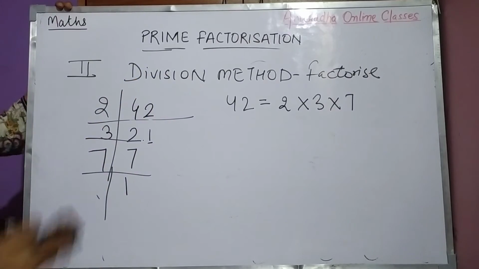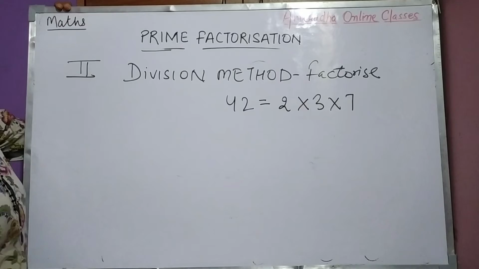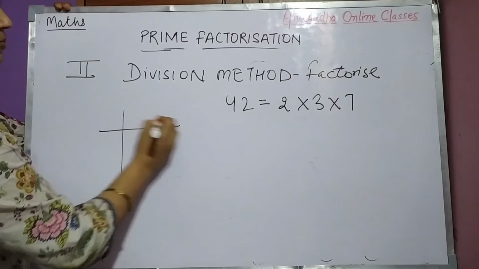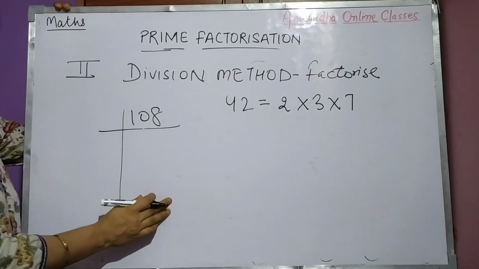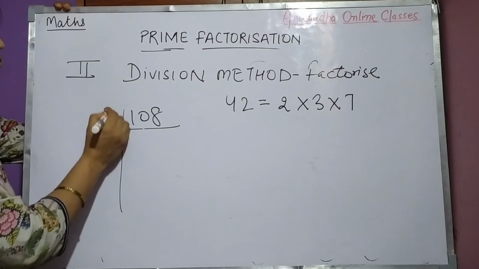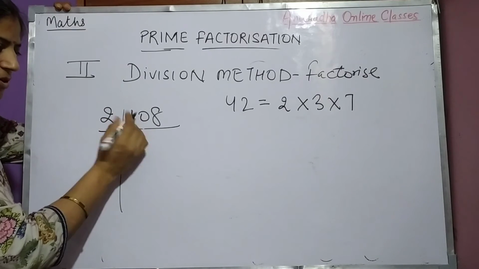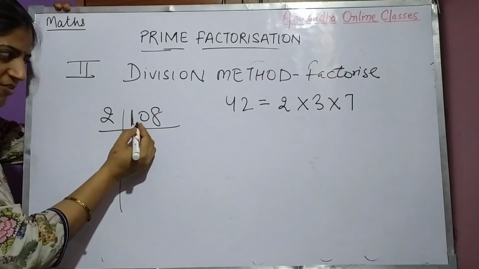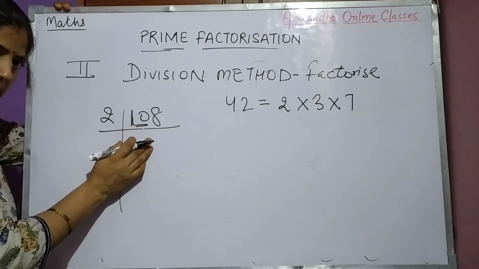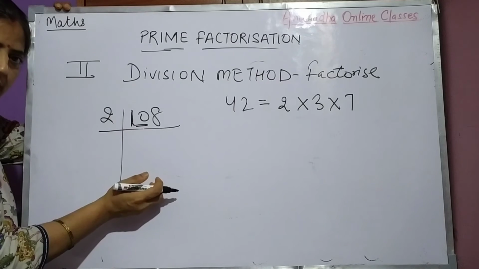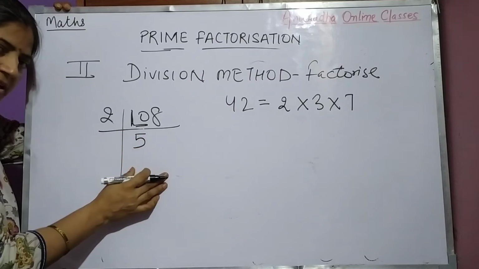Okay. Take one more example. I have taken a number 108. Again start with 2. See, it is 1. 1 तो 2 से नहीं जाएगा. We have to take these two numbers. 2 कितने सा 10 होता है? 2 5s are 10, right?